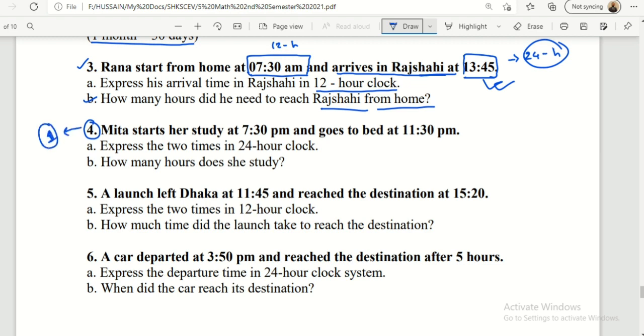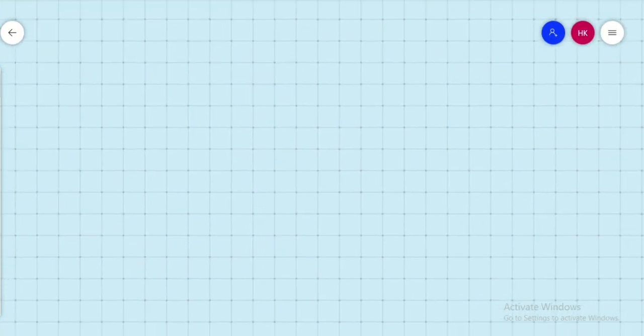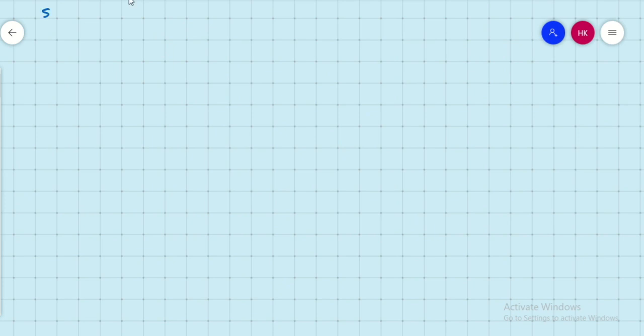Now number 5. A launch left Dhaka at 11:45 and reached the destination at 15:20. Express the two times in 12-hour clock. How much time did the launch take to reach the destination? So 4 will be your homework, and now we will do number 5.